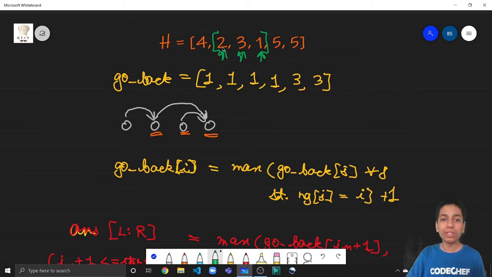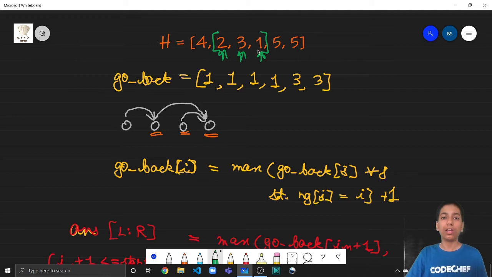So if I'm coming from this mountain, I must have visited JM, and that's why after visiting JM, I am never going to go beyond JM. So from JM plus 1 to R, I am never going to end up there. But in this case, we are ending up here, right? So this basically tells us that the go back array is taking care of itself. If we are ending up here, then we are starting from something as well that is after JM, right? So if we are ending here, we must have started from something that was to the right of JM. So go back array is taking care of itself and we do not need to subtract any values because anyways we are only starting after JM and we are ending after JM.